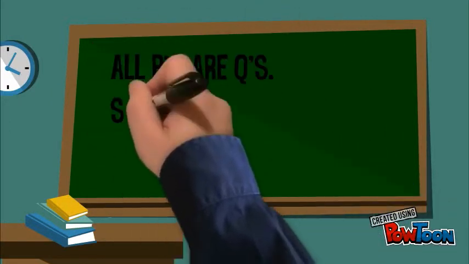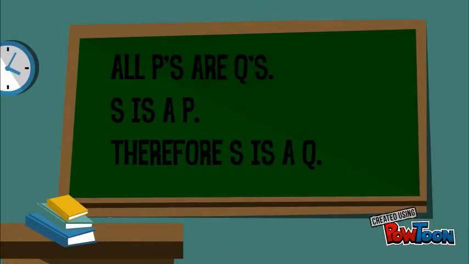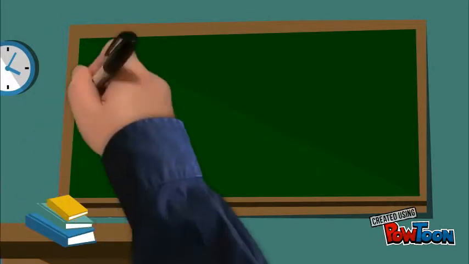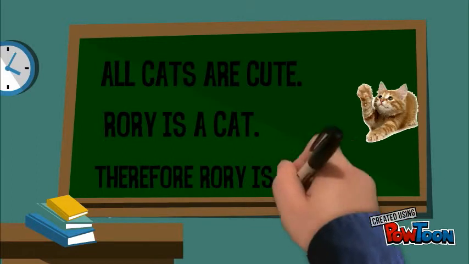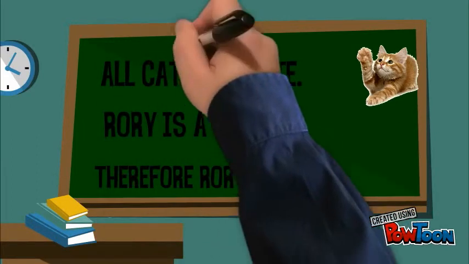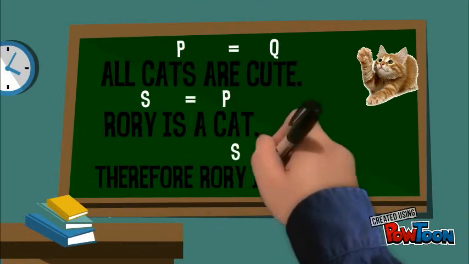The first is all P's are Q's, S is a P, therefore S is a Q. An example of this would be, all cats are cute, Rory is a cat, therefore Rory is cute. Cats would be P, cute would be Q, and Rory is S.